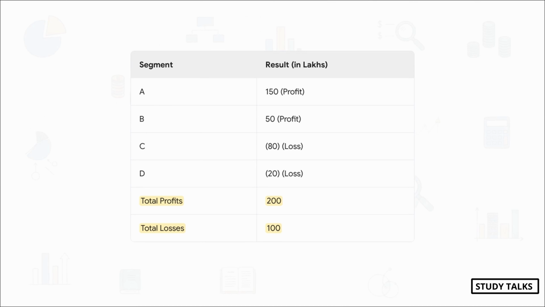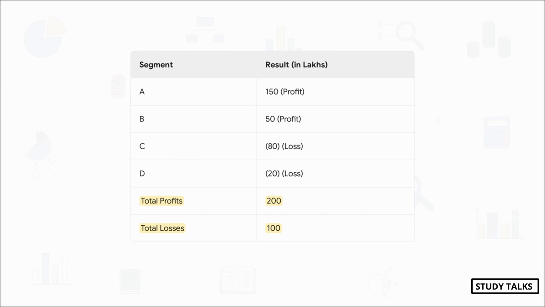Okay, remember that trap I mentioned at the very beginning? This is it, the result test. Look at this example. We've got 2 segments making a profit and 2 making a loss. What do most people do? They net it out. 200 in profit minus 100 in losses gives you 100. And they use that. Wrong, absolutely wrong.